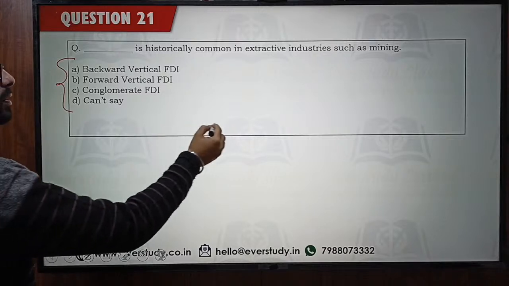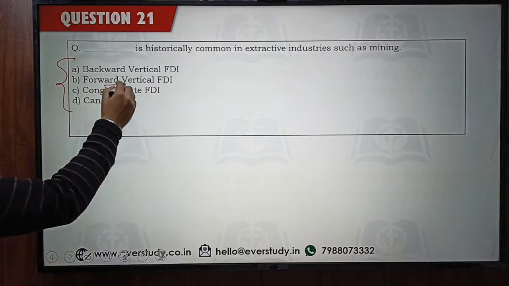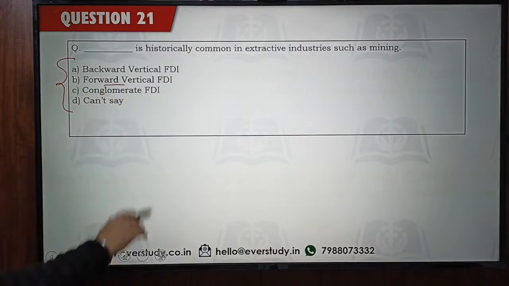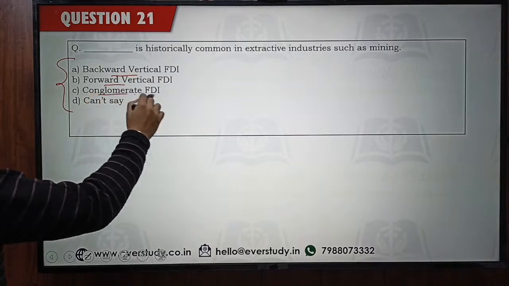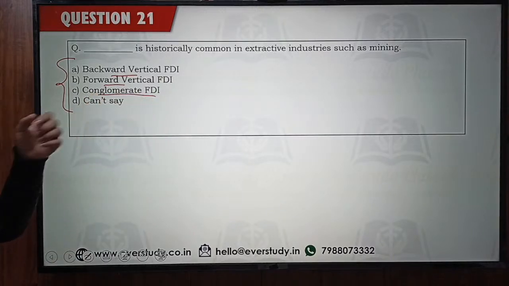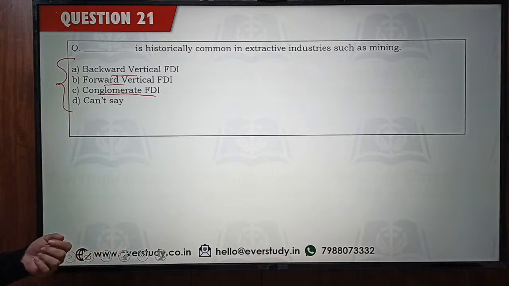Okay, there is a supply chain. If you are going ahead in the supply chain, it is a forward vertical FDI. If you are going back in the supply chain, it is a backward vertical FDI. And if you are going into a totally unrelated domain, it is conglomerate FDI. So if you are talking about extractive industries such as mining, which FDI is going to be relevant here?